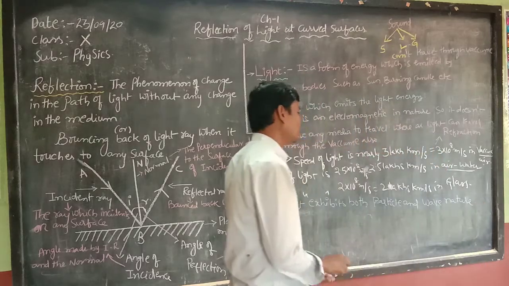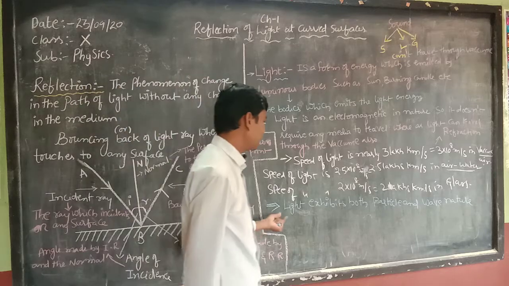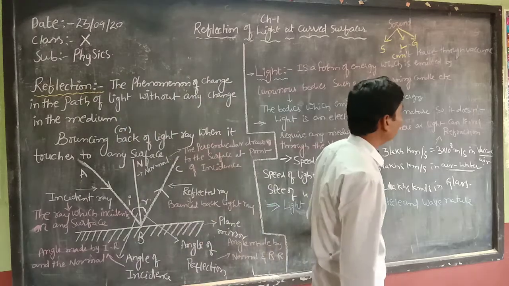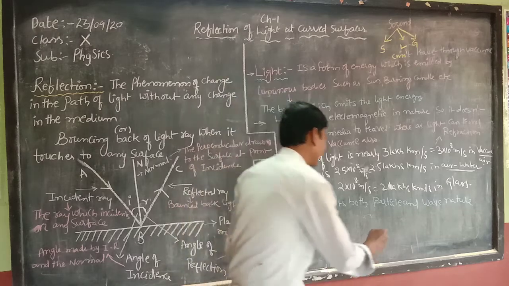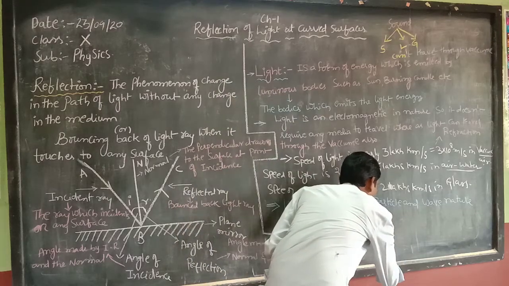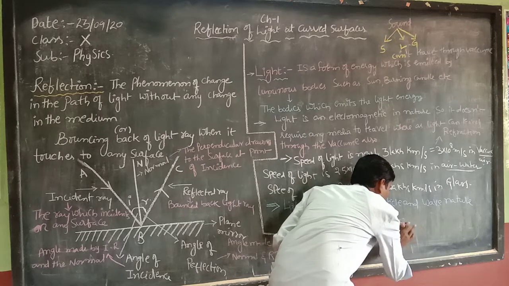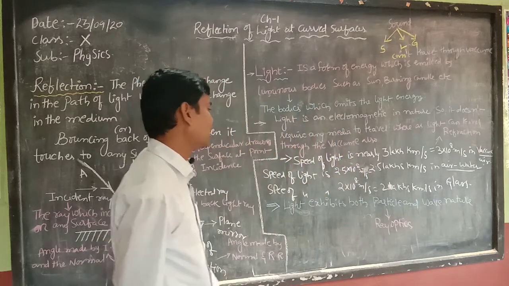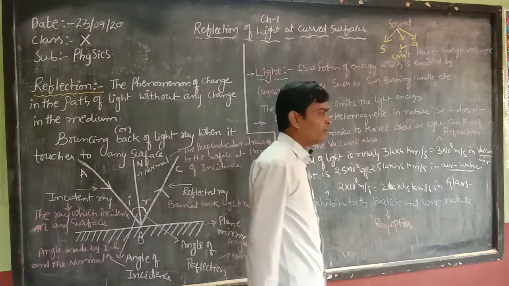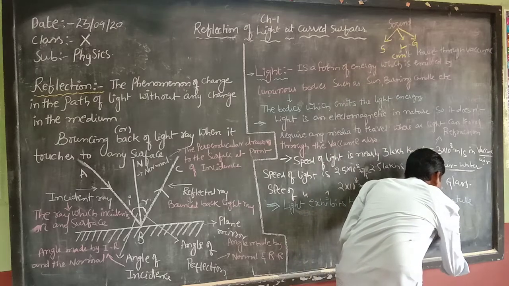The study of the particle nature of light comes under ray optics, whereas the wave nature of light comes under wave optics.